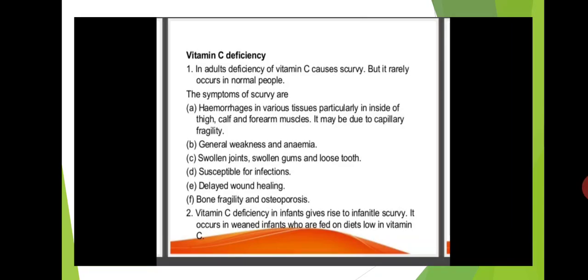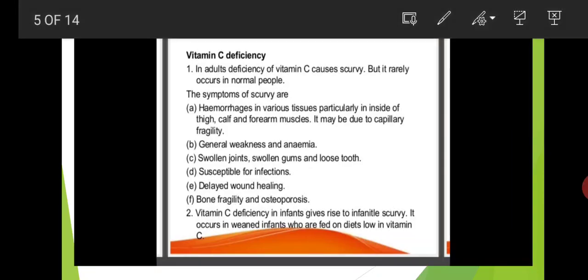Vitamin C deficiency in adults. Deficiency of vitamin C causes scurvy. Okay, this is very important. The deficiency of vitamin C causes scurvy disease, but it is very rarely observed in normal people.